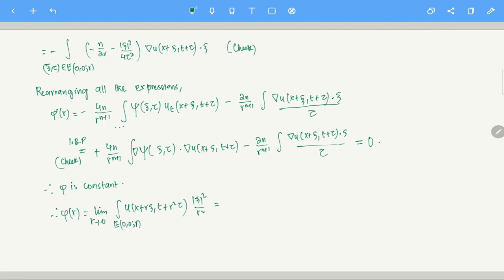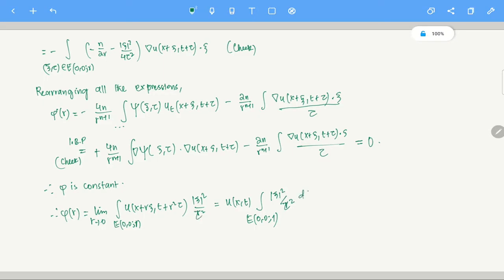In this limit as r tends to 0, if you push it inside, since u has the continuity property, it will look like this: u of x, t, over E_0(1), mod xi square by mod tau square. Sorry, not r square, tau square.